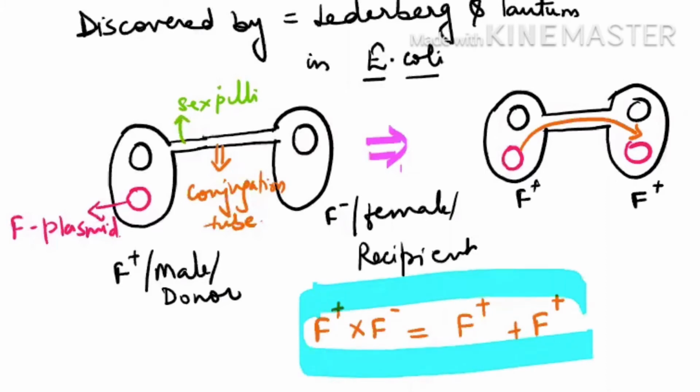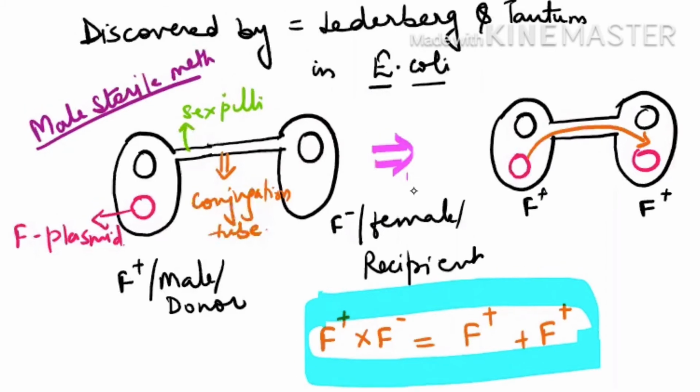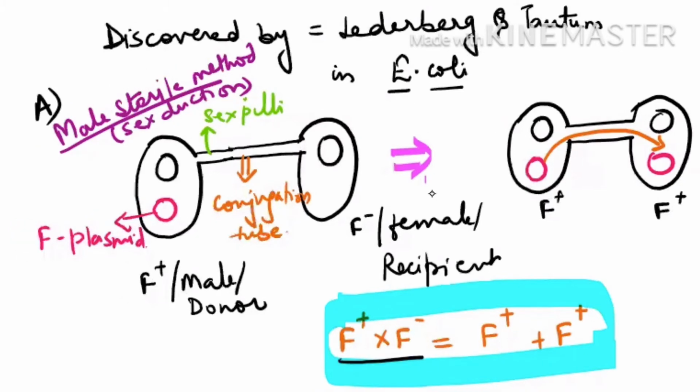So we are going to say here that this male is not fertile. This male is changing the sex of the female. So we will say this is the male sterile method. It is also known as the sex duction method because it is changing the sex of the female. It is making the female into male. F plus is conjugating with F minus and both are becoming F plus.